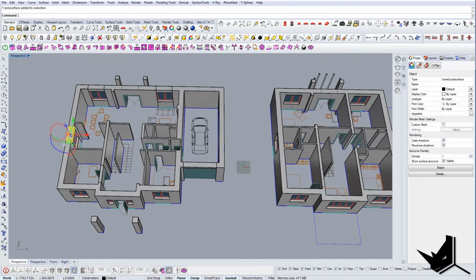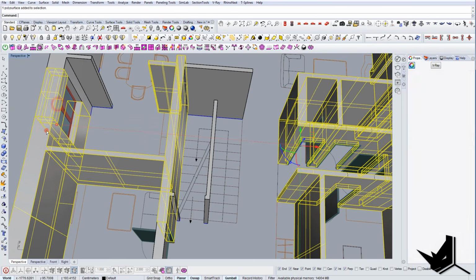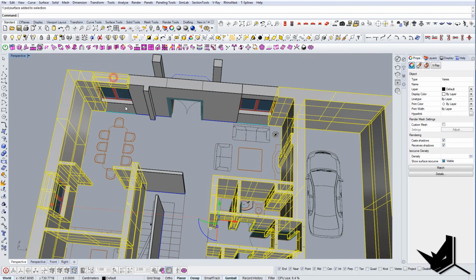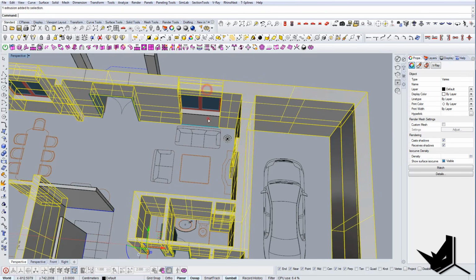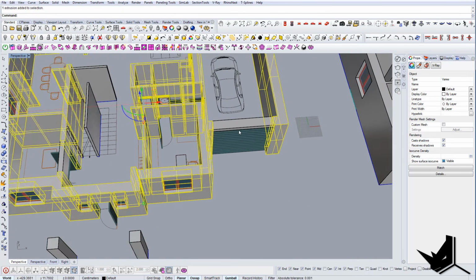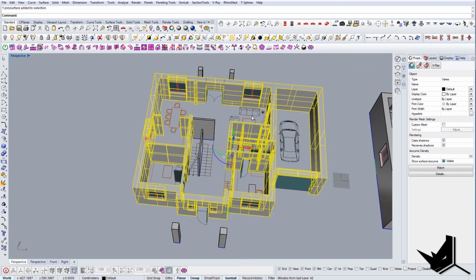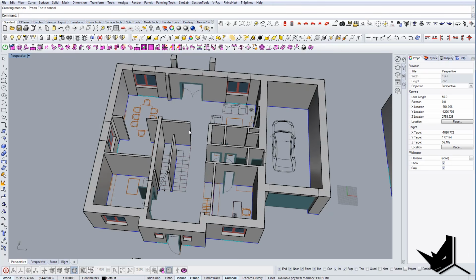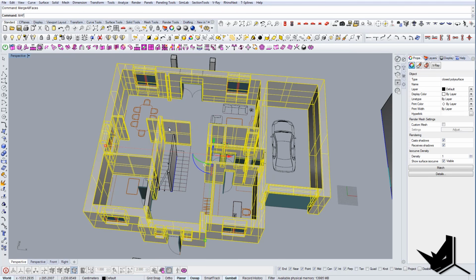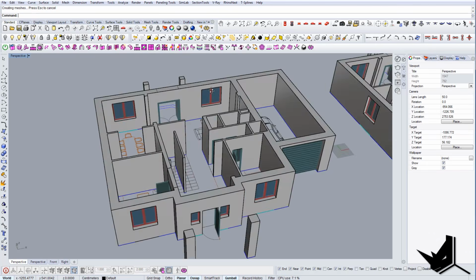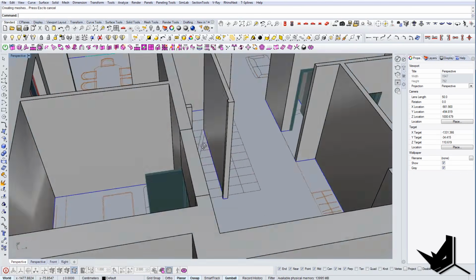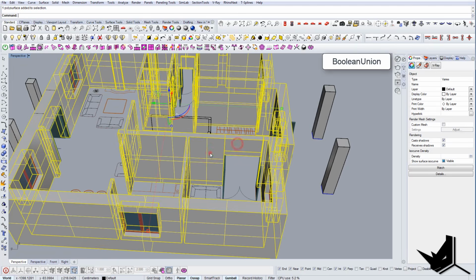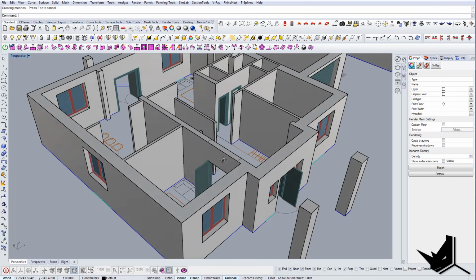Let's just clean it up a little bit more here. Let's Boolean union all of these guys here so that we don't have any seams. This way we have the clean geometry which we can work with, and now I'm gonna merge all faces here, and you can see that everything fits well. I forgot this guy, let's do him as well, and there it is.